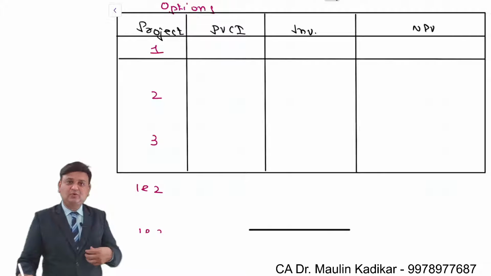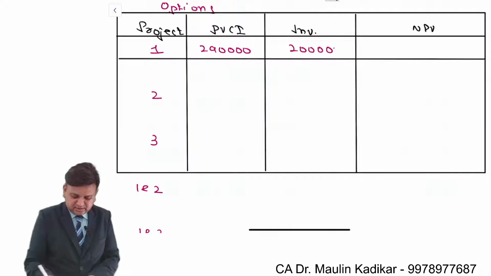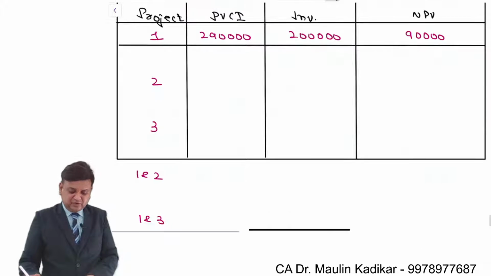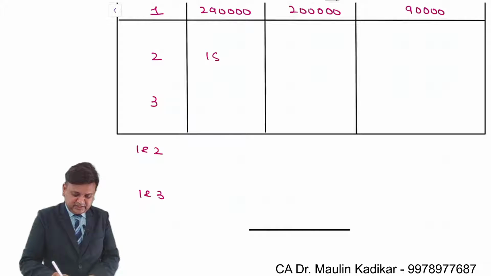If we accept only the first project, then present value of the cash inflow is 2,90,000. Investment is 2 lakhs. So NPV is 90,000. If we accept only the second project, present value of the cash inflow is 185, investment is 115, and NPV is 70,000.